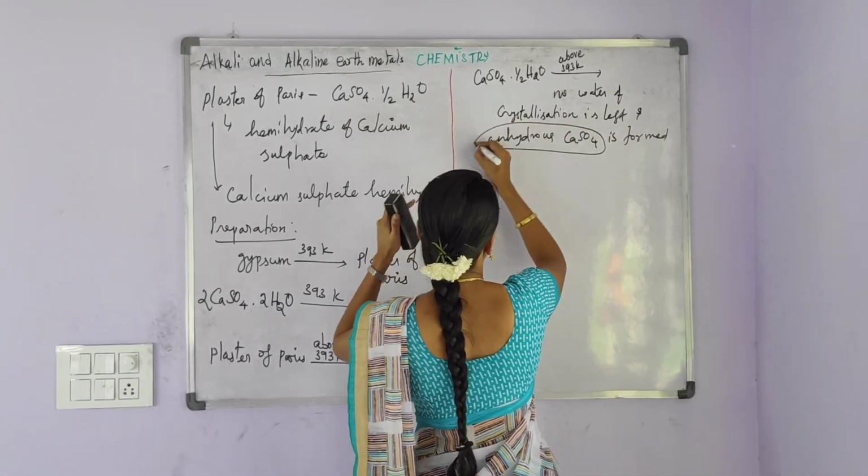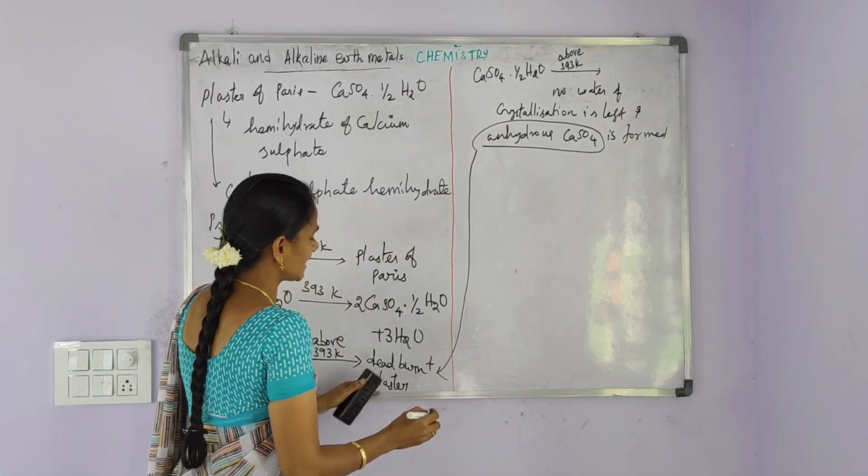This anhydrous calcium sulfate is called dead burnt plaster.